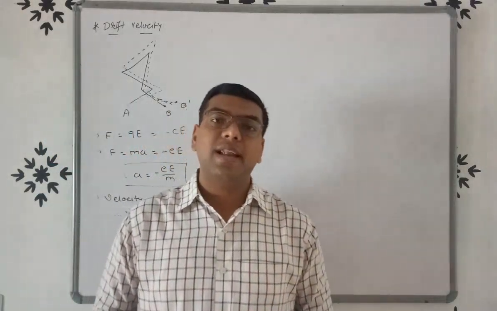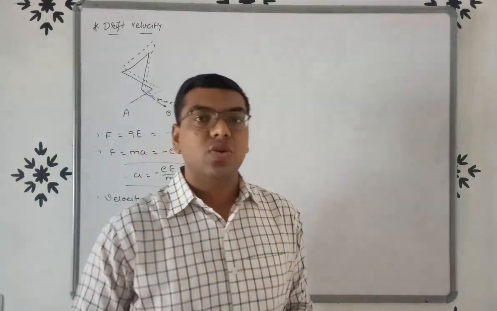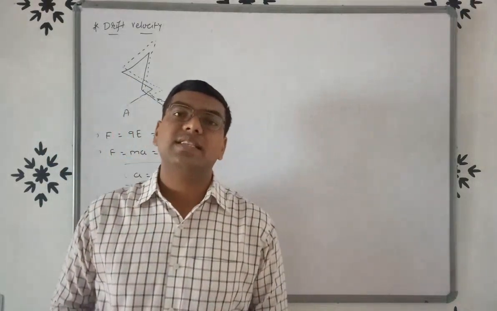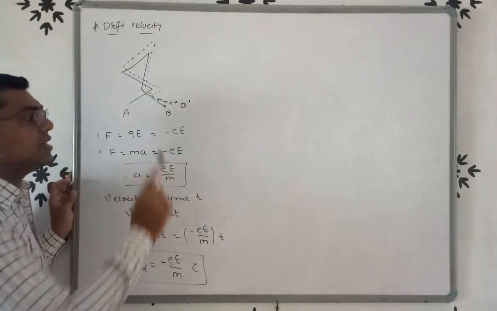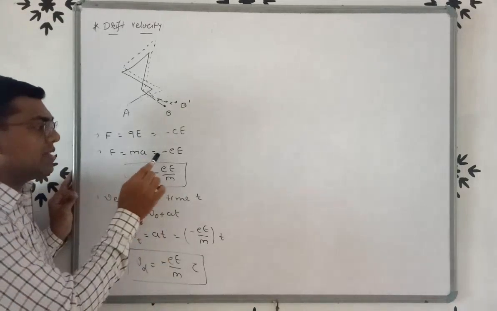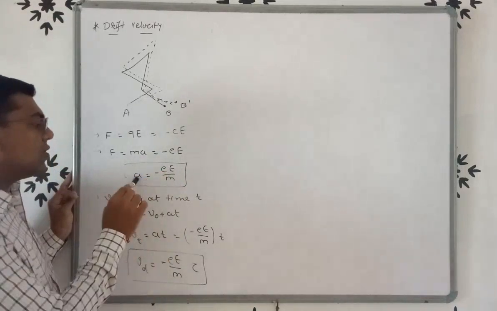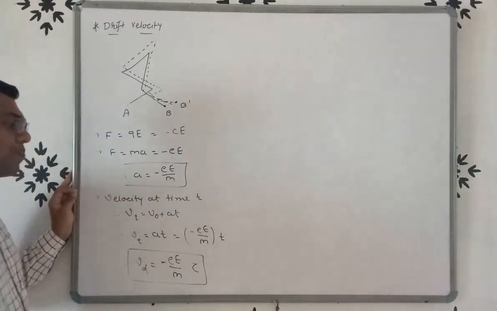Now, when we apply an electric field, then force will be there. If we want to find out the acceleration of electron, then F is equal to QE, which is equal to minus eE. But we know that F is equal to ma. So ma is equal to minus eE. So acceleration of electron a is equal to minus eE by m.